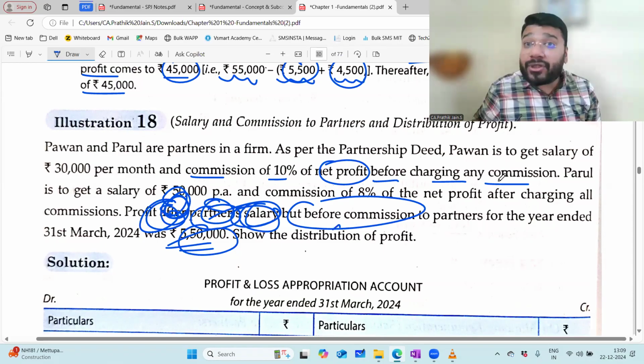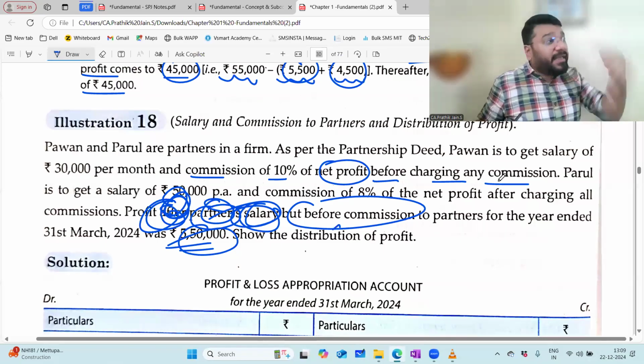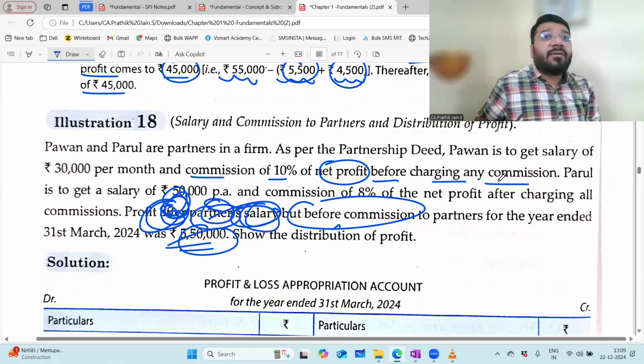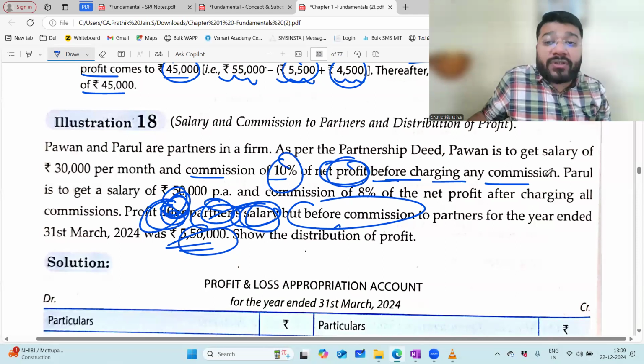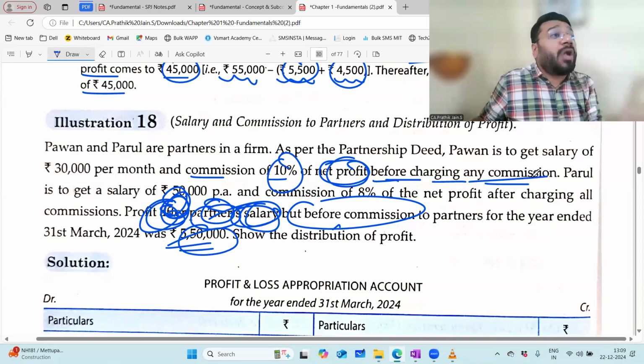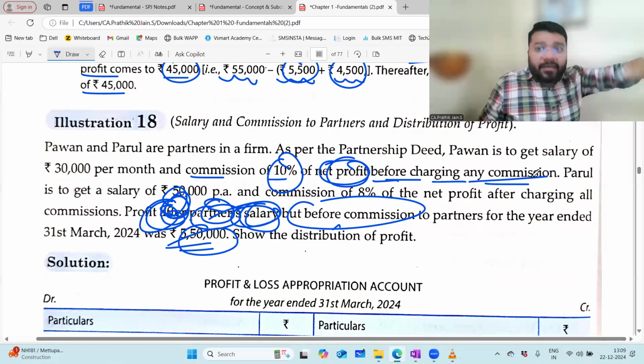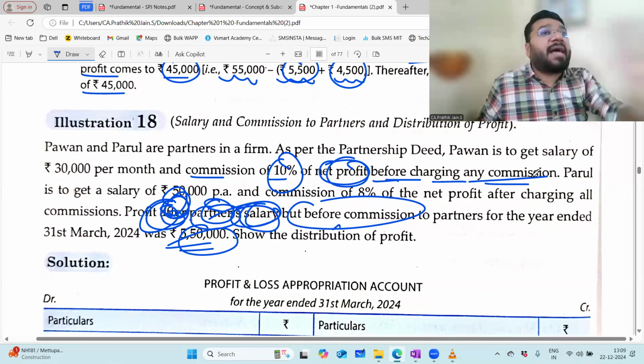Have they given in the appropriation account a format that salary will come first and then commission? There's no format as such. Here, when they say commission is 10% on net profit before charging any commission, it means only commission should not be deducted. Salary, forget it. No need to bring salary into the picture at all.